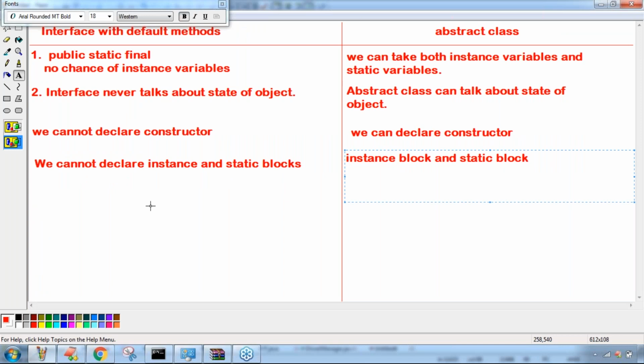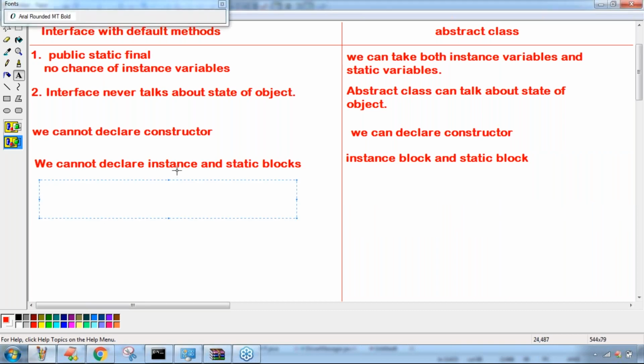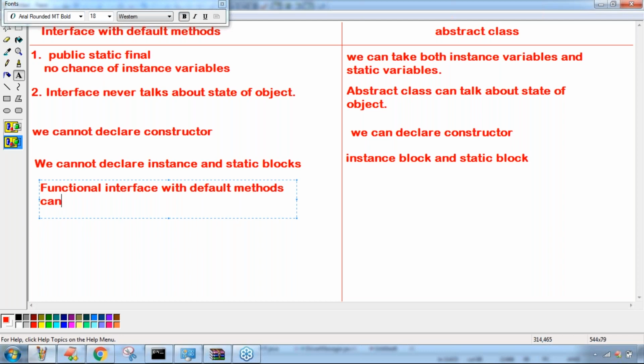Next, there is one concept here which we didn't cover as of now, but maybe somewhere next we will cover. An interface that is a functional interface with default methods, where the default method can refer to a lambda expression.